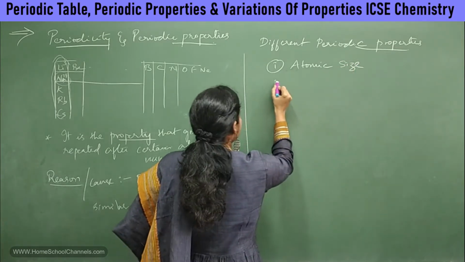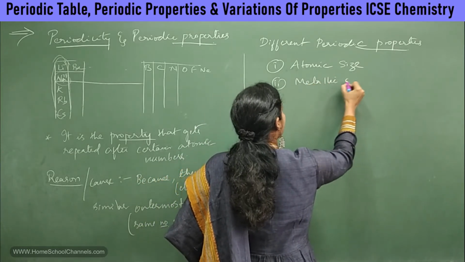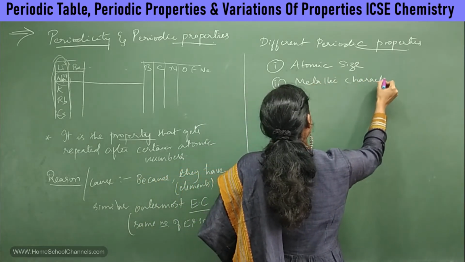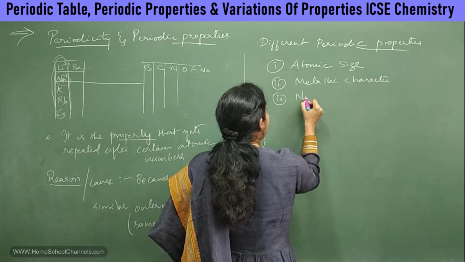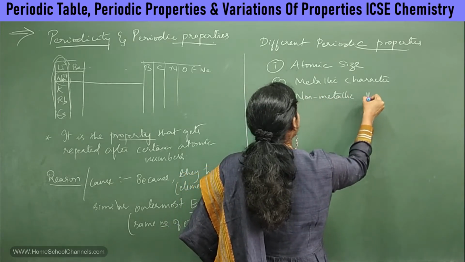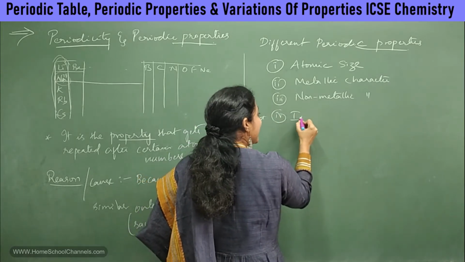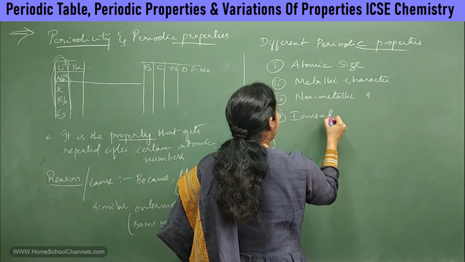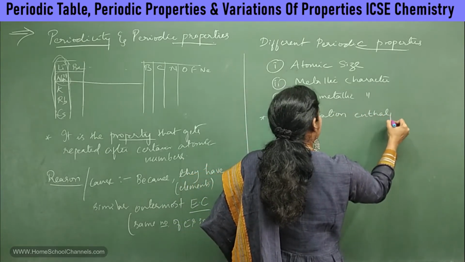The second one is metallic character. The third property is non-metallic character. The fourth one, which is really very important, is the ionization potential, or we can also say ionization enthalpy.